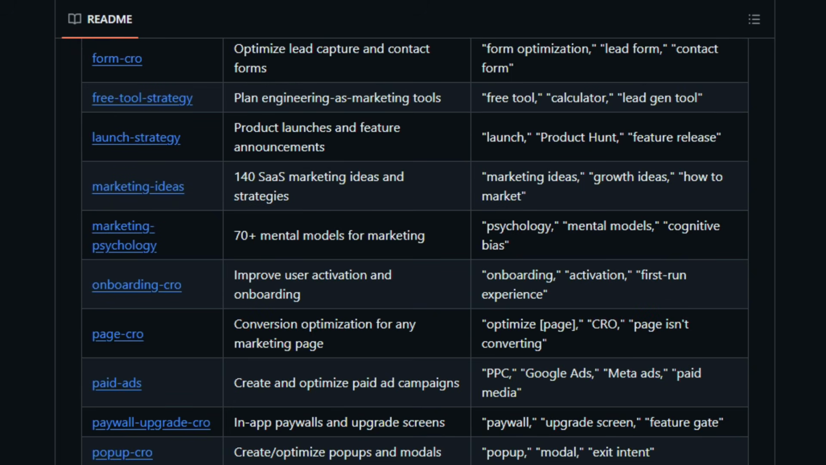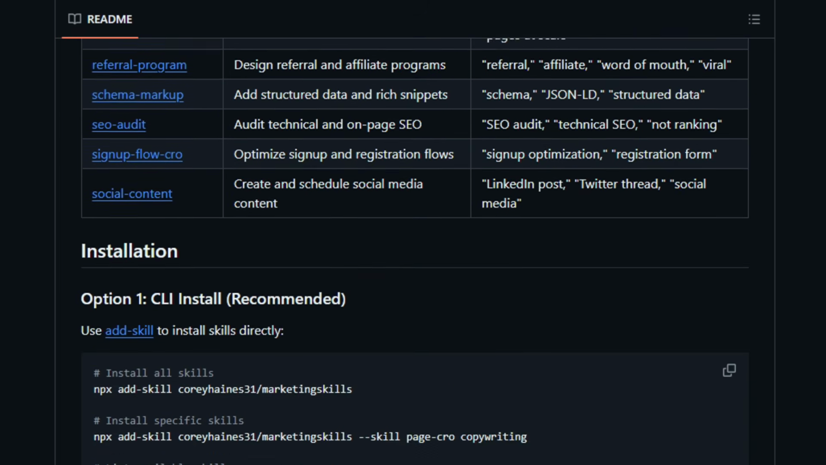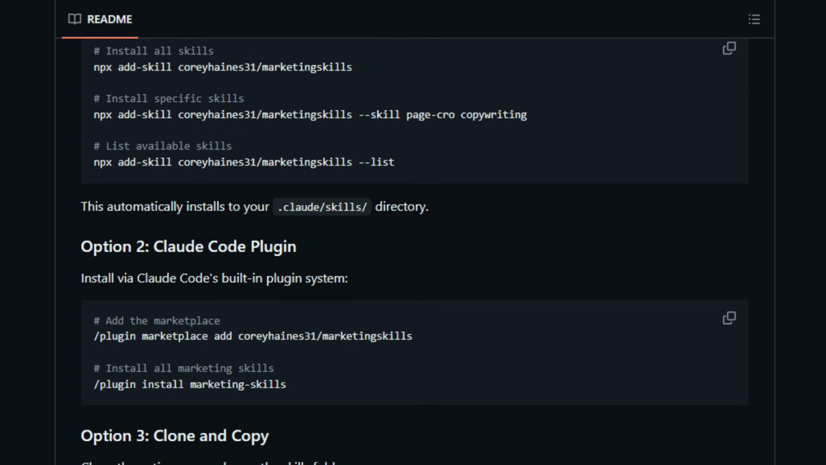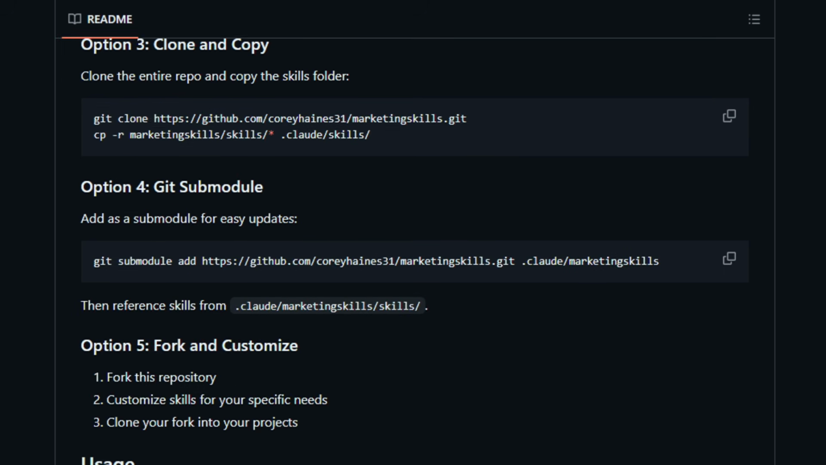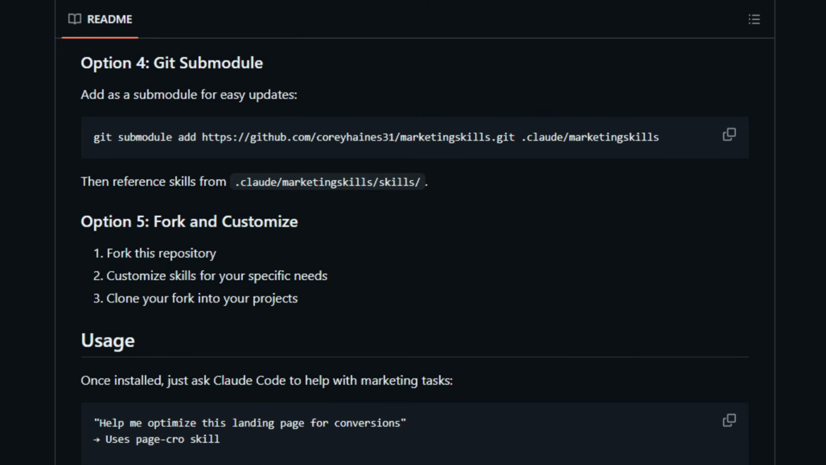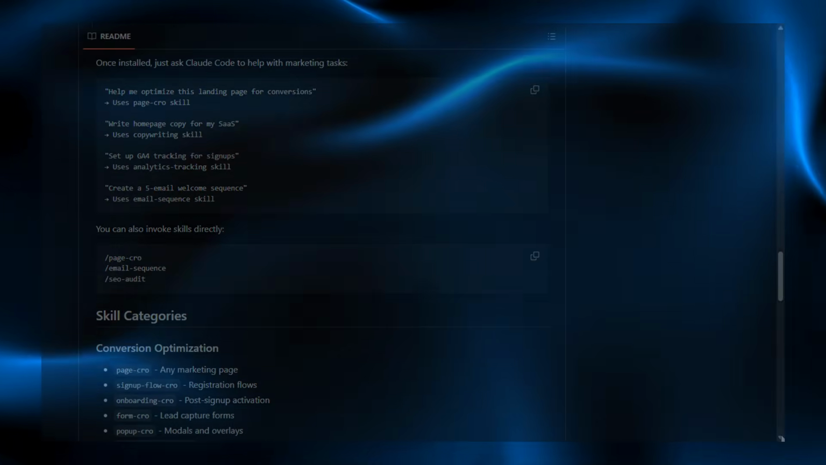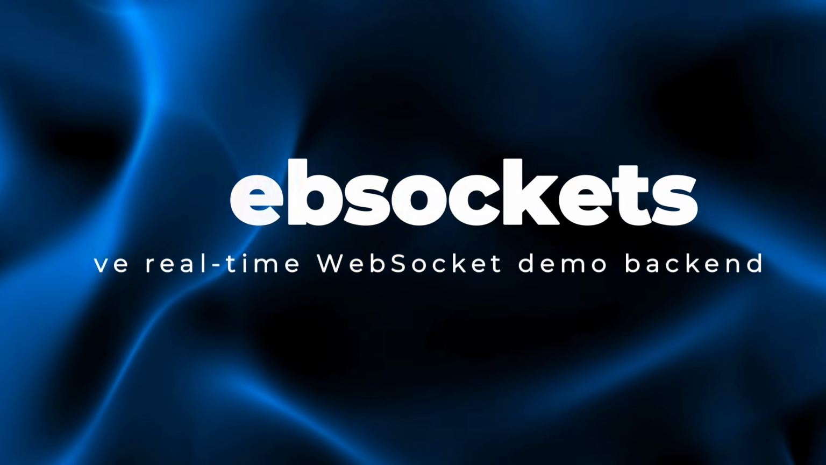Developers install and include these skills in their Claude Code project so the agent responds with task-specific frameworks instead of generic text. This matters for technical marketers and AI developers who want agents to perform real marketing work. Try adding marketing skills to your Claude Code setup to unlock marketing-focused agent capabilities. Project number 12, Websockets, live real-time WebSocket demo backend.